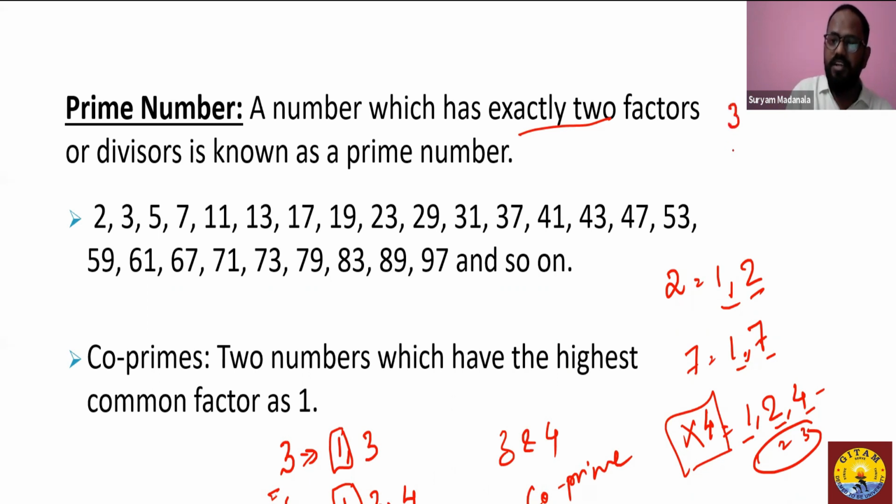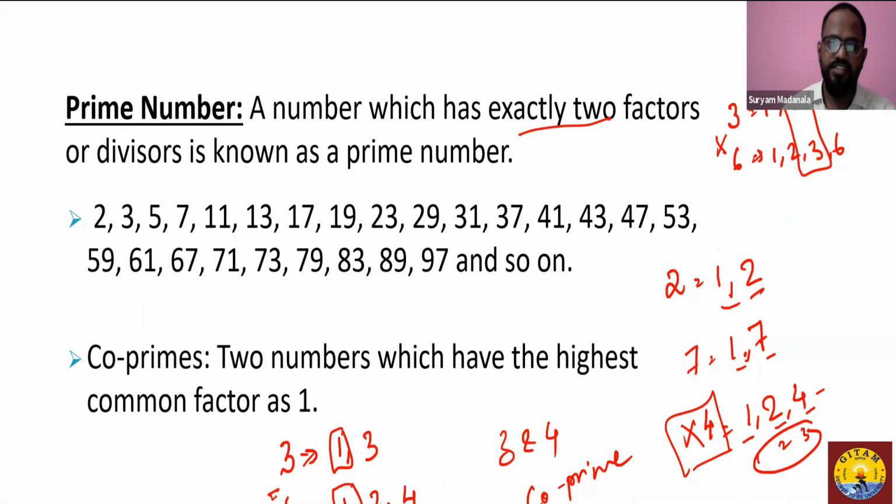If I take an example of 3 and 6, I see 1 and 3 for 3, and 1, 2, 3, and 6 for 6. Now the highest common factor which I see is 3. So hence, this cannot be a co-prime pair. So 3 and 6 are not co-prime numbers. Now, the utilization of co-prime numbers will be seen in the divisibility rules. So it's important to know this.